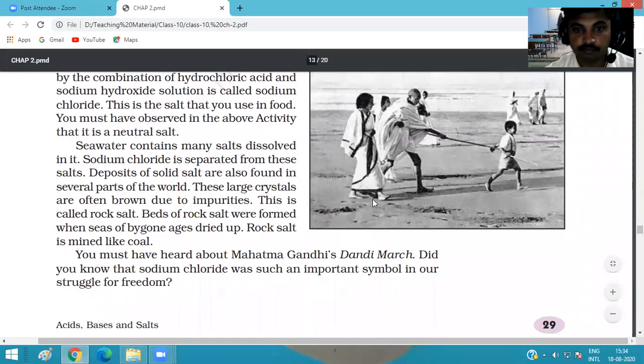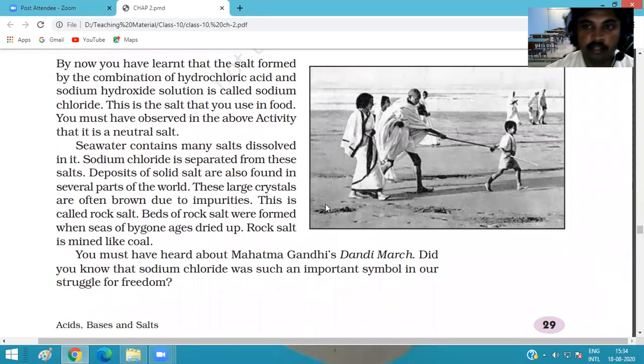And we also hear about Mahatma Gandhi's Dandi March, in which they struggled for Indian salt. Okay, so you know that sodium chloride had an important role in our struggle for freedom.